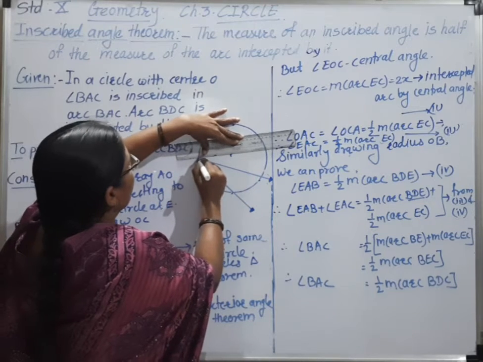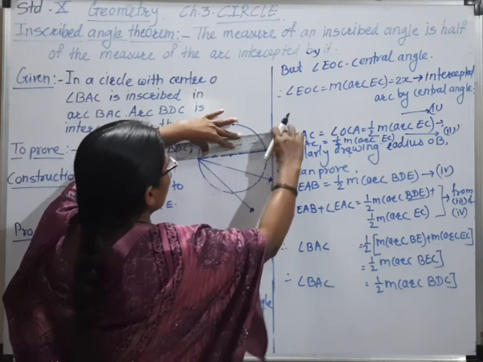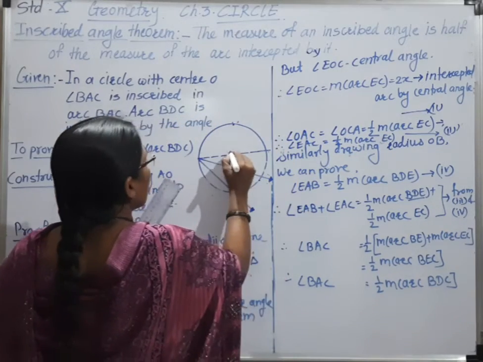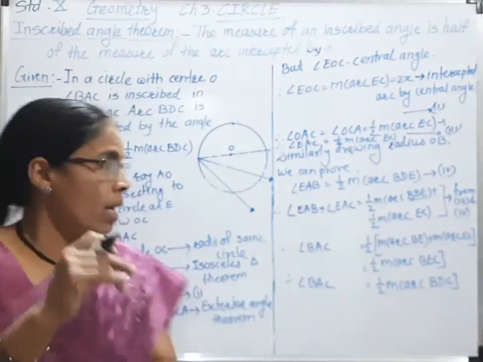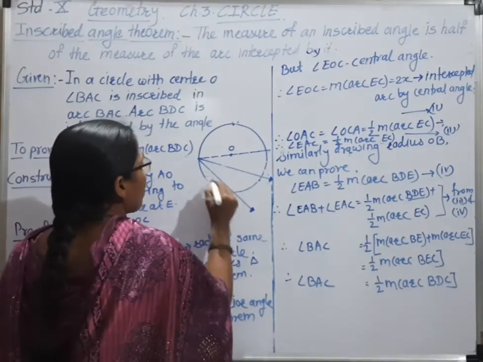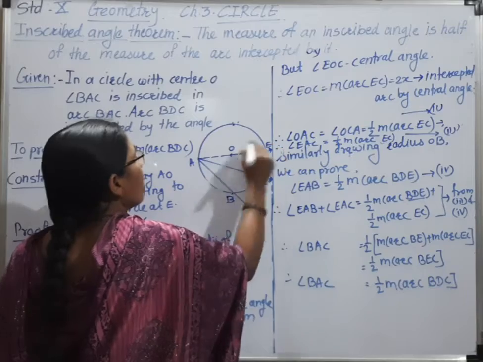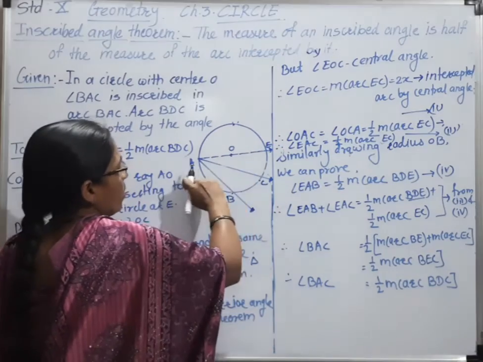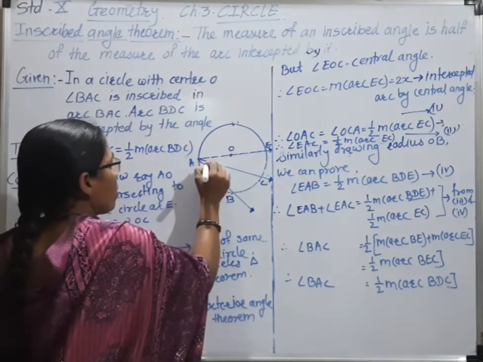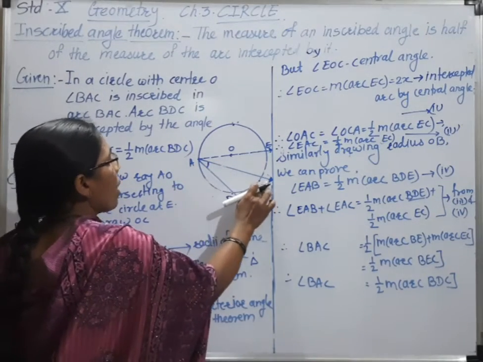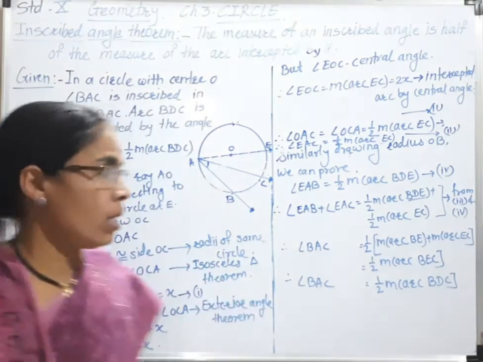Now we have to draw the ray which is passing through the center, that is O, and angle BAC. Here it is ray AO, meaning AE only, and here we have to prove that this angle is half of this intercepted arc BC, half of that intercepted arc BC.